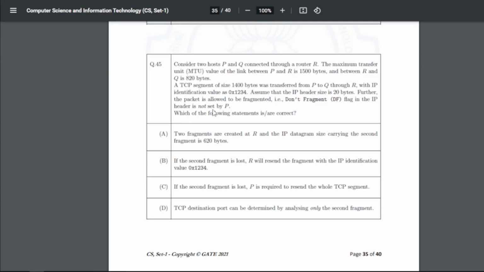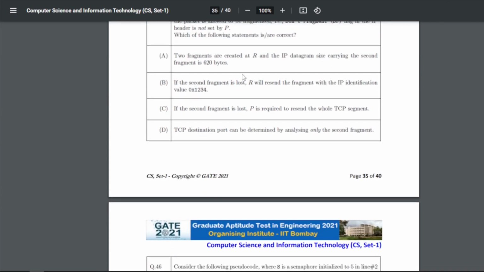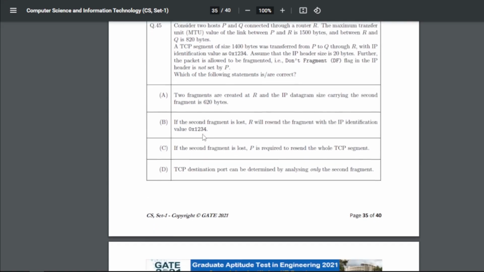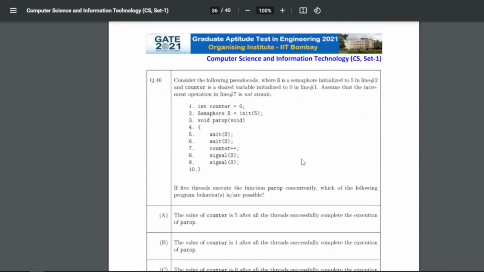Further, the packet is allowed to be fragmented, that is the don't fragment DF flag in the IP header is not set by P. Which of the following statements is correct? So for 45 our answer is A and C, that is A is two fragments are created at R and the IP datagram size carrying the second fragment is 620 bytes, and C is if the second fragment is lost, P is required to resend the whole TCP segment.